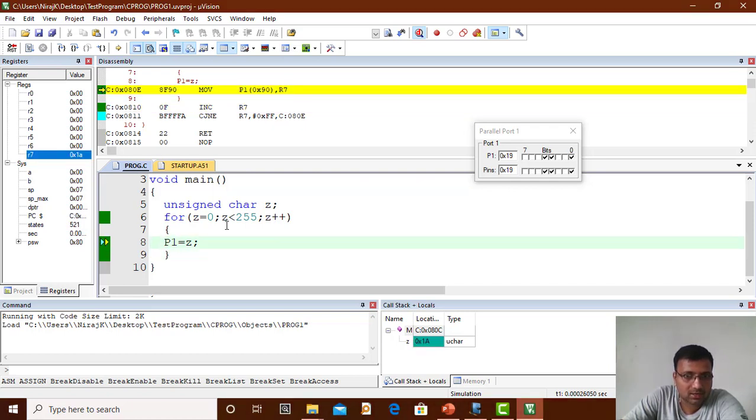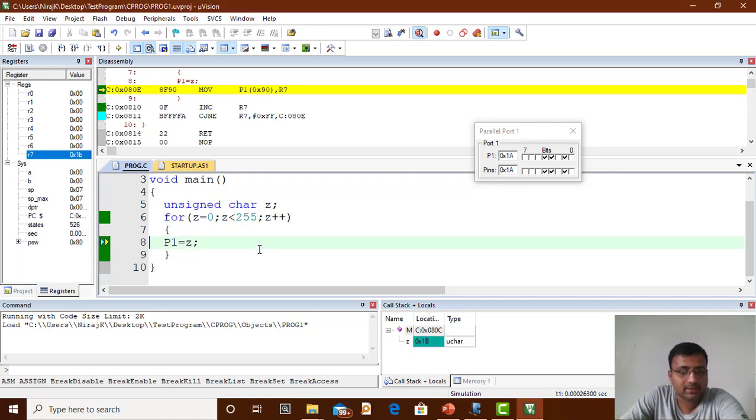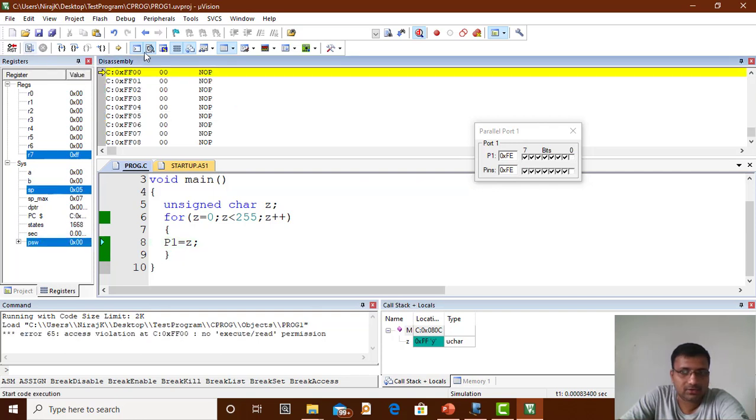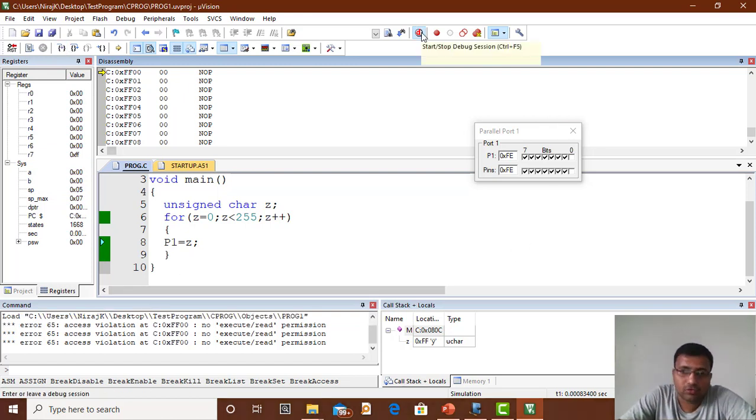Okay, so Z, if you move your mouse on Z, you will get the value 1A now. So like this it goes on executing the things. Okay, so you can observe this. If I click on run, it will execute till FE and then it comes out of the loop. Okay, so it's off now. So the counter should be 256 if you want to send it till FF.